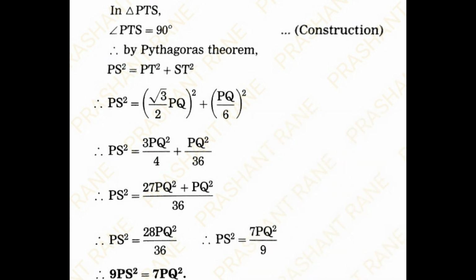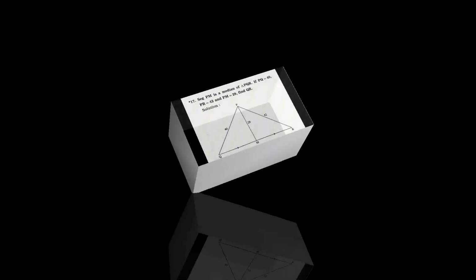So we'll make the denominator equal, multiplying first numerator and denominator by 9. What I will get? 27 PQ square upon 36. So PS square is equal to 27 PQ square plus PQ square upon 36. Therefore PS square is equal to 28 PQ square upon 36. So PS square is equal to 7 PQ square upon 9. By cross multiplication, I will get 9 PS square is equal to 7 PQ square.